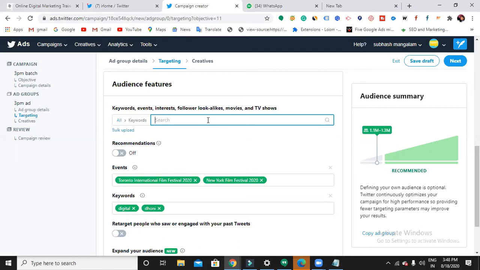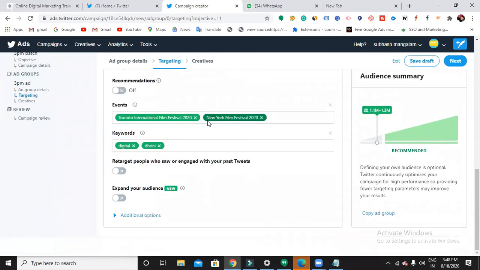So have you ever noticed promoted ads within the tweets, within the trending tweets? Yes, ma'am. Open your mobile phone and click on trending, then you can see. Sometimes it will be there. So choose these audiences again, and here if I scroll down, there is retarget people who saw or engaged with your past feeds.